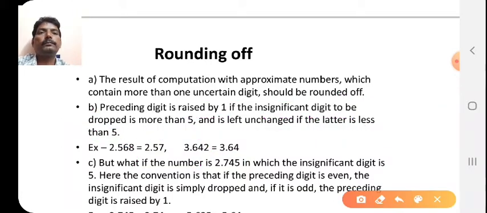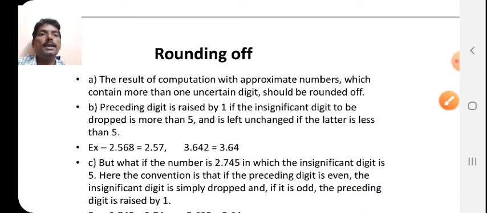Second one here, what about the number 2.745, in which the number of significant figures is 4? Now if you want to drop this 5 here, the convention is that if the preceding digit is even, and see, 4 is the preceding digit of the 5 and that is even, the insignificant digit is simply dropped, and if it is odd, the preceding digit is raised by 1.